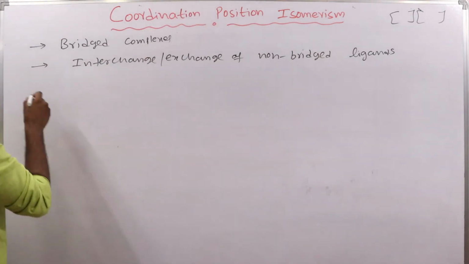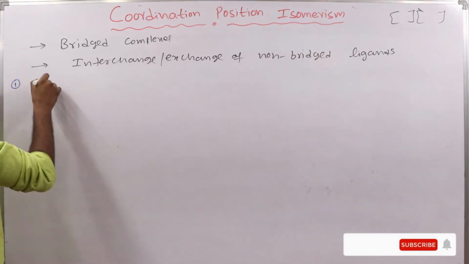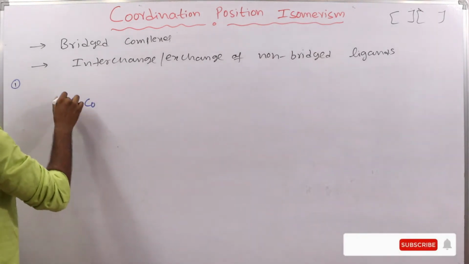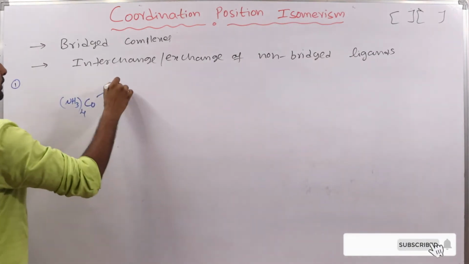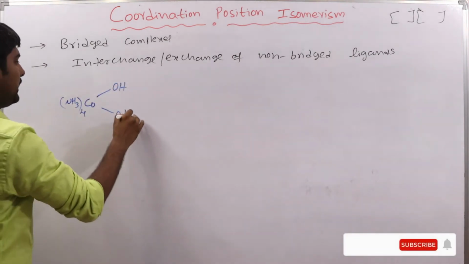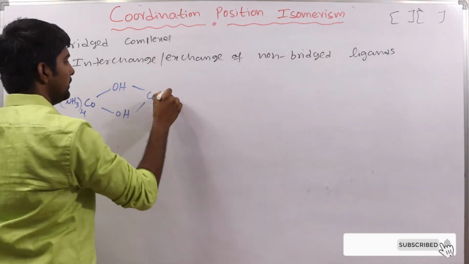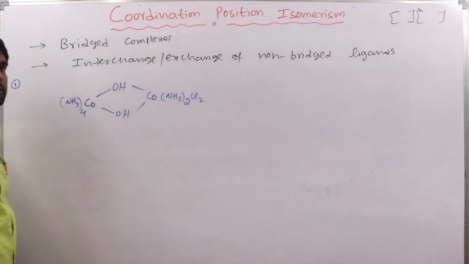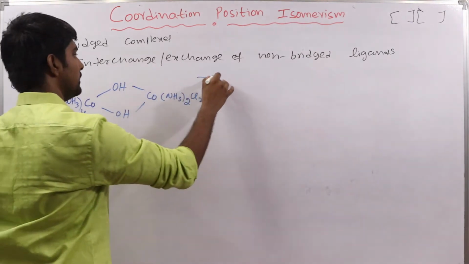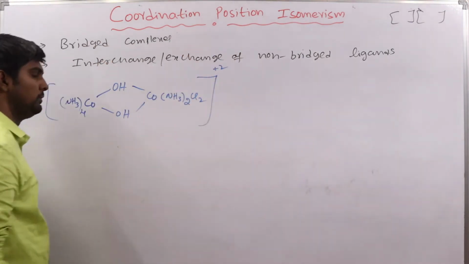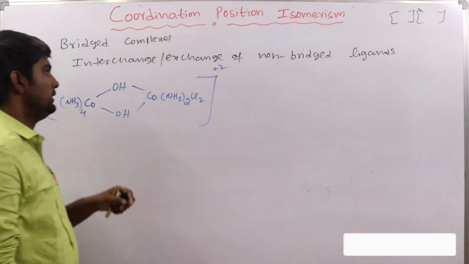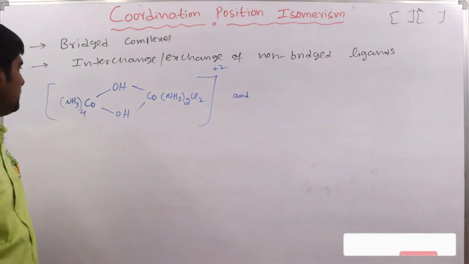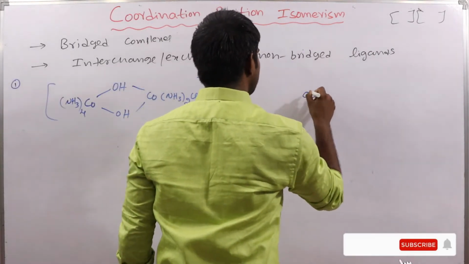Let us see the first example. Suppose we have a complex like this, with plus 2 units of charge, and this is a coordination position isomer of another one.